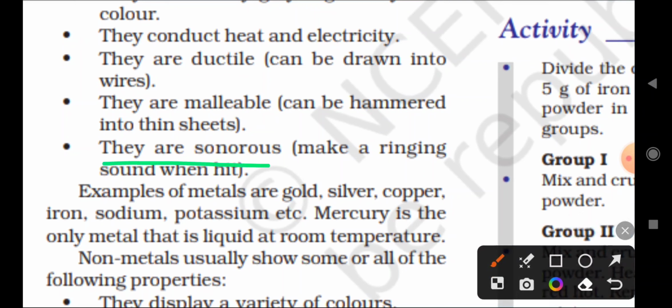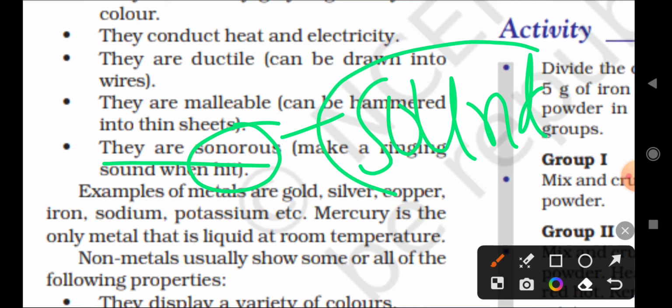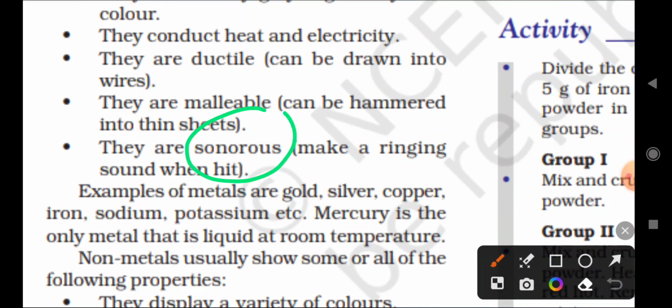They also show the sonorous property. Sonorous means whenever we hit the metal hard, it produces a sound. For example, in your school, after the first period, the worker will hit the metal and the sound will spread across the school, right? Metals struck against a hard surface produce a sound. That property is known as sonorous.